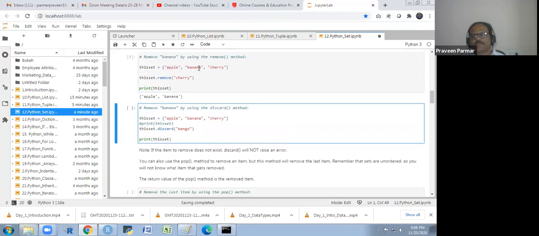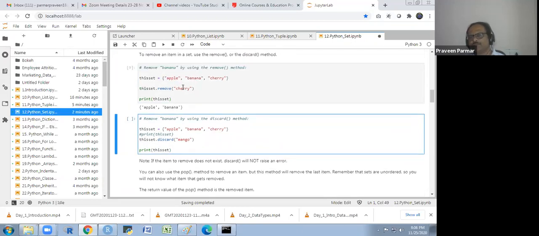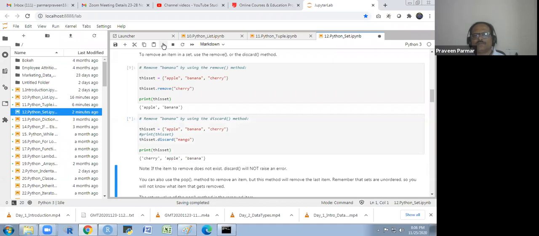In the first one, with remove, when I removed the mango, the mango was not in this set, and when I put the mango, I got an error. But here, if I put the mango in discard, which is not in this set, let's see what output I get. I get apple, banana, and cherry. It will not give me the error.